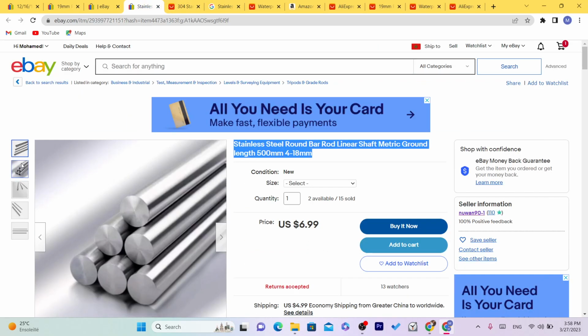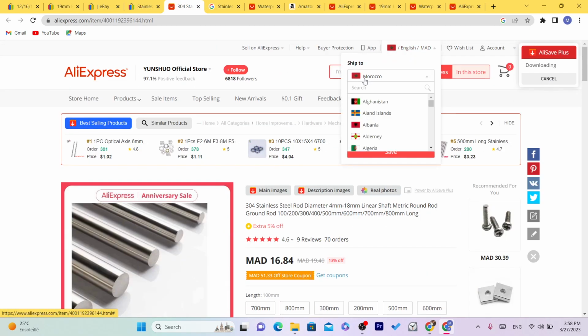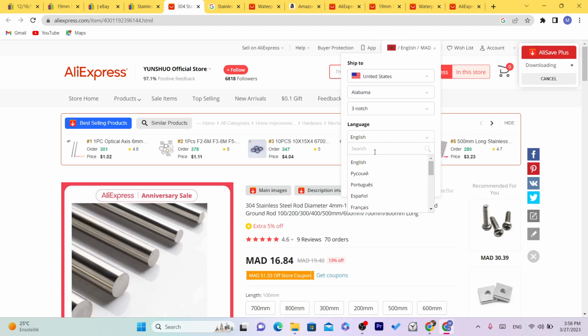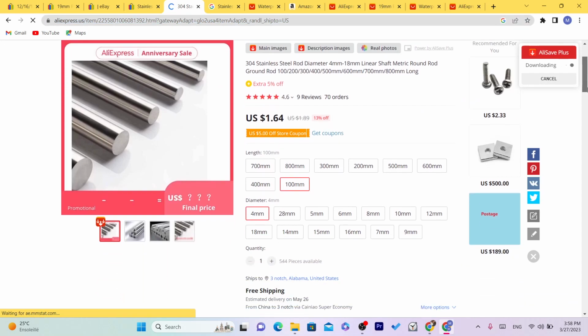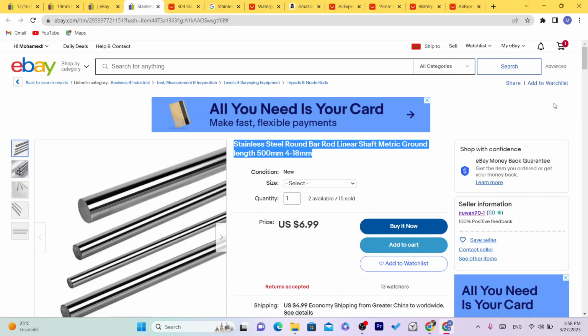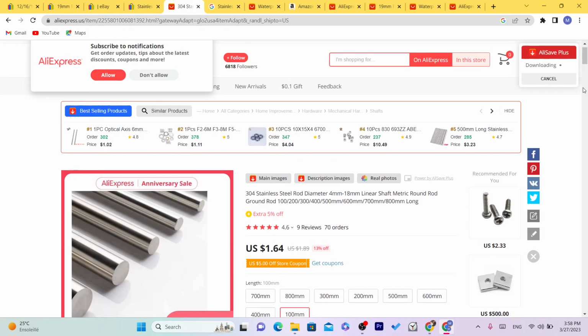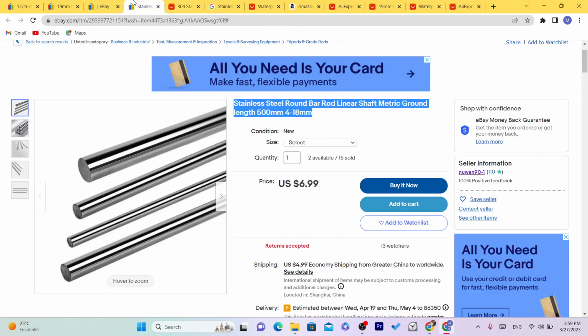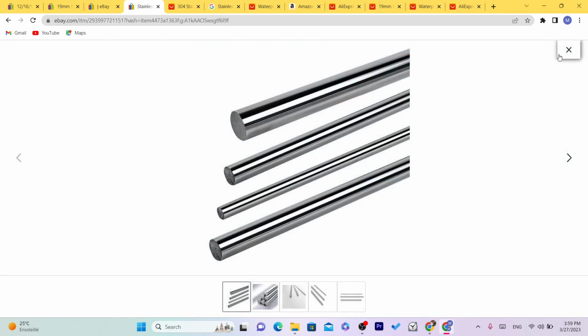Now let me change the currency to dollars. Save, and now as you can see, the price of the item is $1 and he is selling it for $6. After you find the exact product, you then want to list this product on your eBay store. Only list items that have at least 3 sales. This one has 15 items. You want to search for this exact product and list it on your eBay.